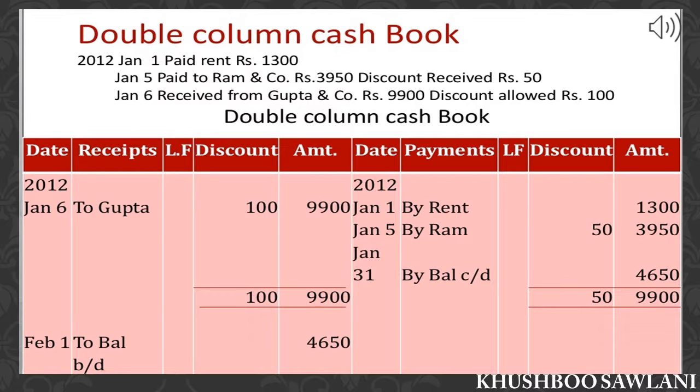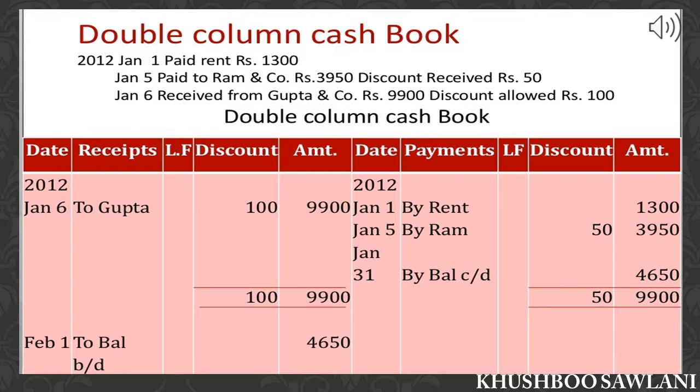So the entry will be Ram account debit to discount 50 and to cash 3950. So on the credit side we shall write by Ram account, in the discount column 50 and in the amount column or cash column 3950. And the last, received from Gupta and Company 9900, discount allowed rupees 100.